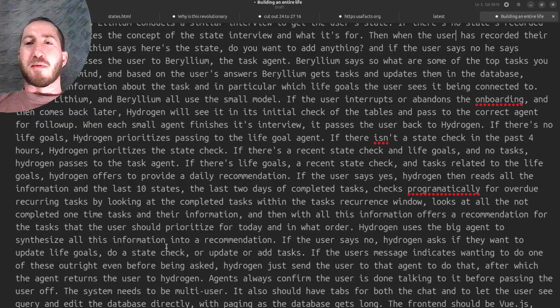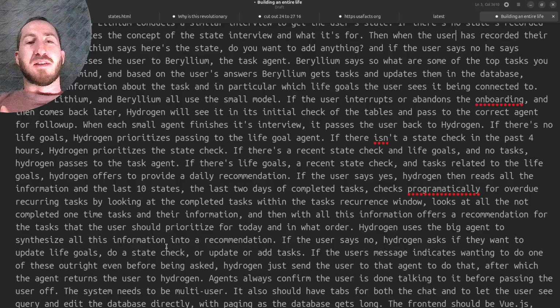Beryllium says, "So what are some of the top tasks you have on your mind?" And based on the user's answers, Beryllium gets tasks and updates them in the database, gathering information about the task, and in particular, which life goals the user sees it being connected to. Helium, lithium, and beryllium all use the small model. If the user interrupts or abandons the onboarding and then comes back later, hydrogen will see it in its initial check of the tables and pass to the correct agent for follow-up.